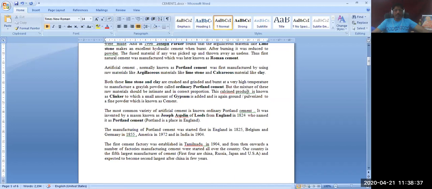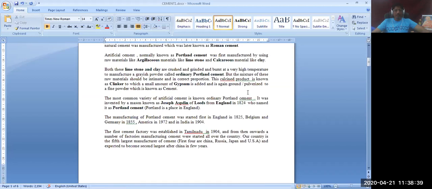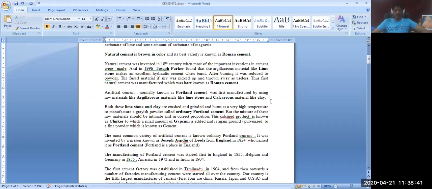We are talking about the artificial cement that we are using today. Artificial cement is normally known as Portland cement. Natural cement was known as Roman cement, naturally obtained from some ground extract. Let us not bother about that.